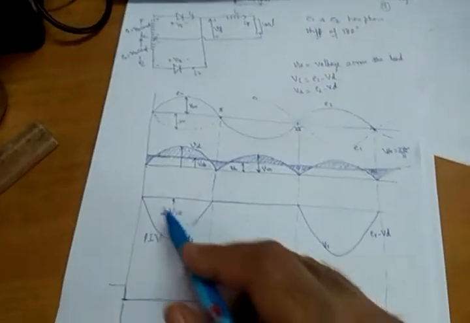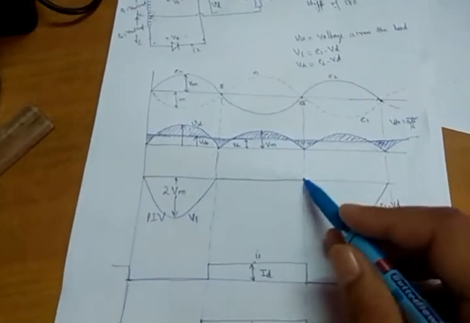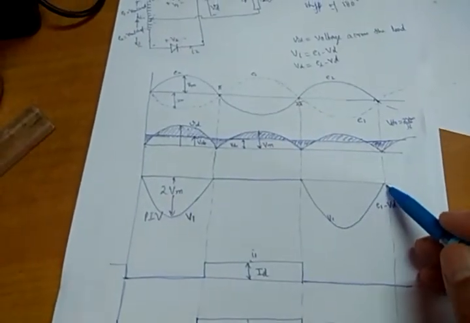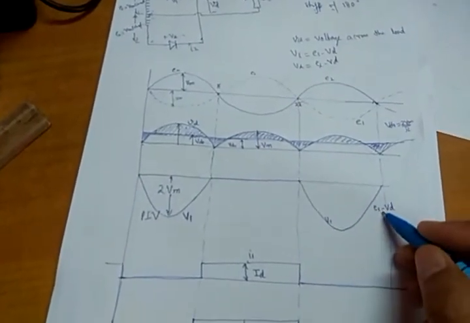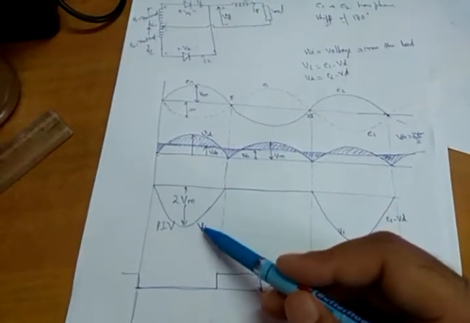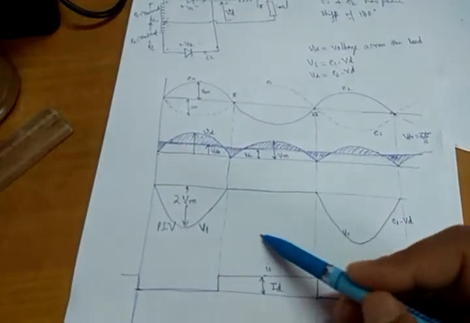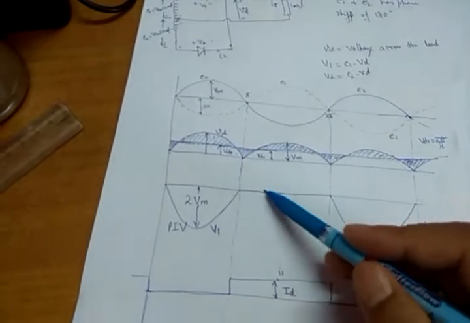I am talking about the V1 curve. This is only the V1 curve. Here V1 will be equal to 0, and again here V1 will be equal to twice Vm, which is nothing but E1 minus Vd. If I draw the V2 curve, then V2 is equal to twice Vm in this direction.